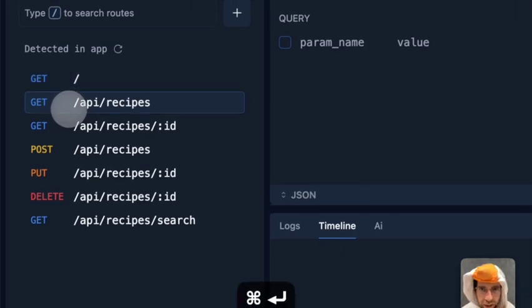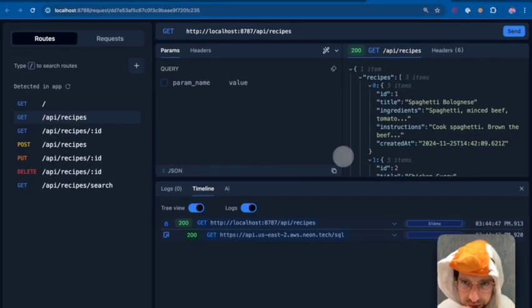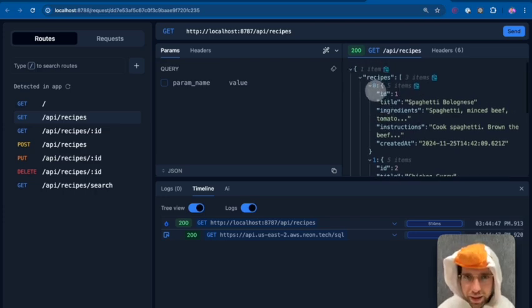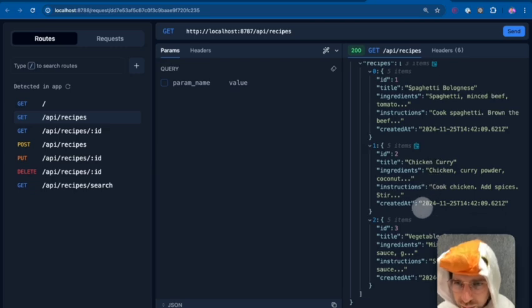Let's see, do I have any recipes in the database? Ah, I do. Cool. Looks like when I ran that DB setup, it seeded my database with a couple of recipes. So in this case, I've got, here, we'll get rid of the timeline, spaghetti bolognese, chicken curry. I don't know if I support that.